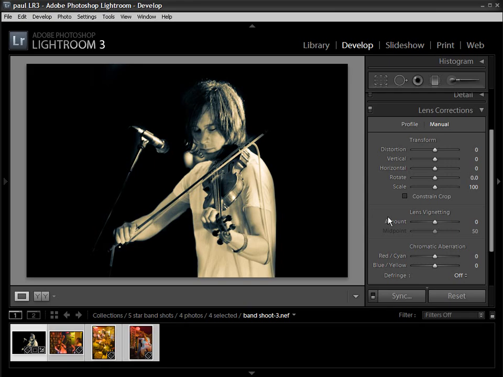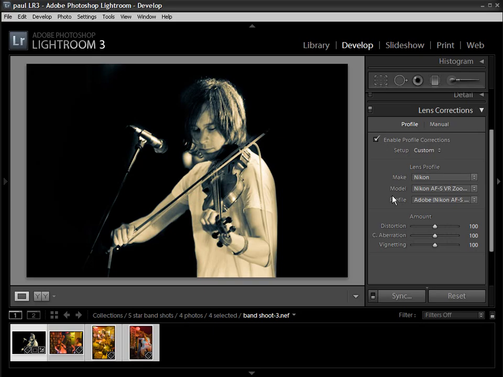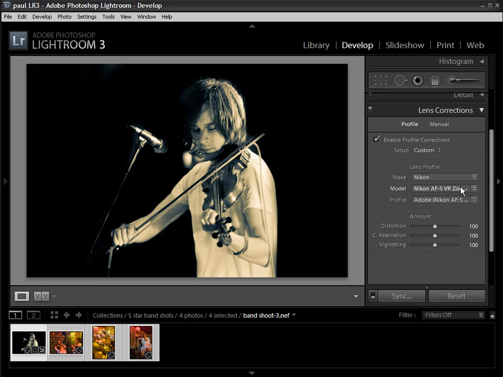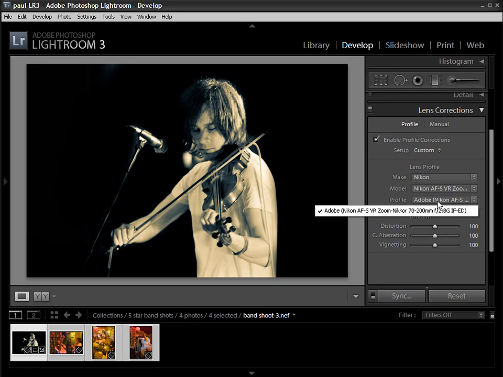So in addition to the manual tab, we've also got a profile tab, and if we enable profile corrections, I just put a tick in the box there. You can see under the lens profile options here, we've got 3 boxes, so we can select the type of lens that we've used. Well, actually, Lightroom's picked up the lens that I've used for this particular shot from the metadata, so it knows it's a Nikon lens. It knows it's the 70-200 f2.8, and it's assigned the profile which Adobe have created.